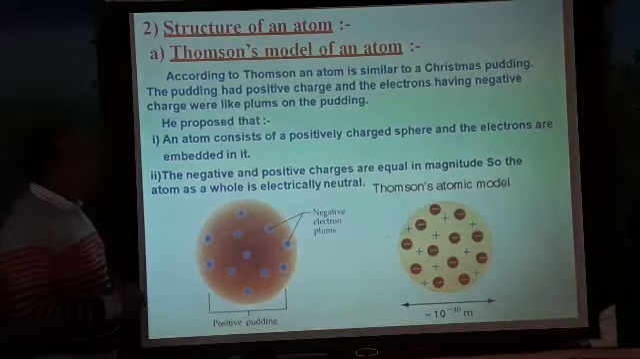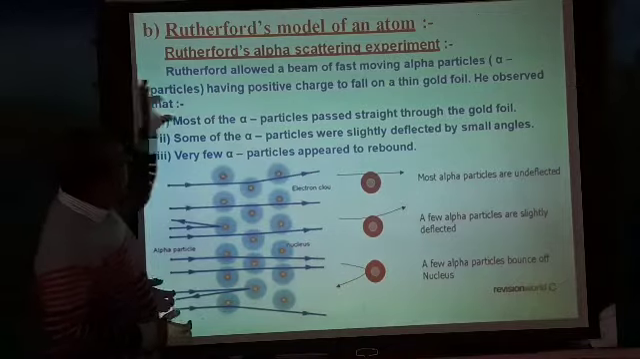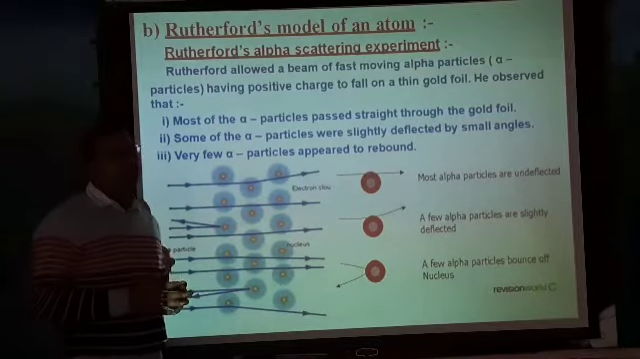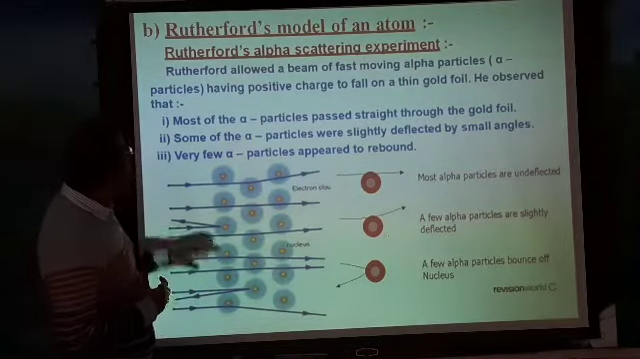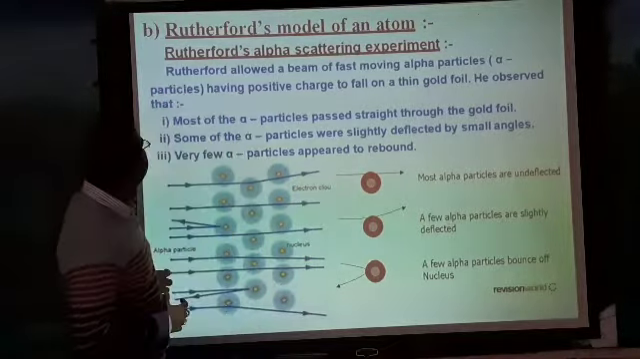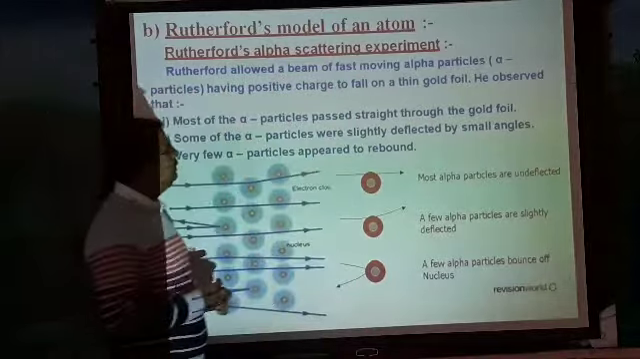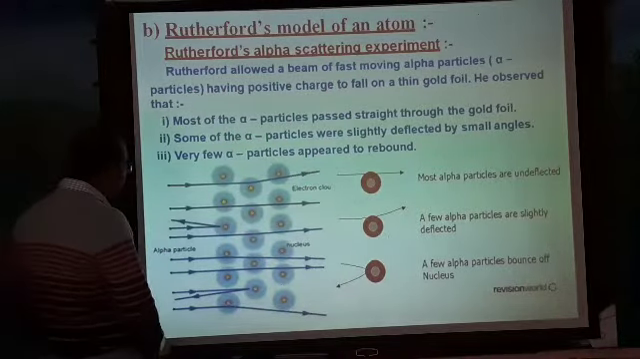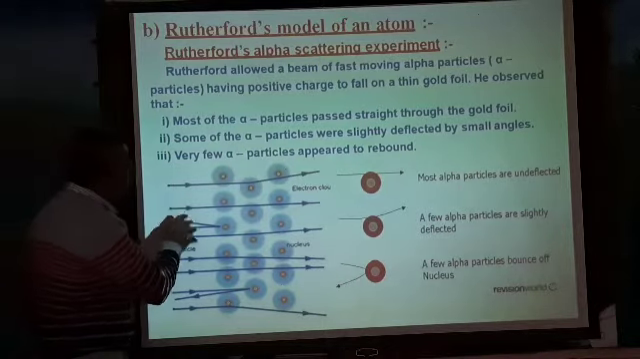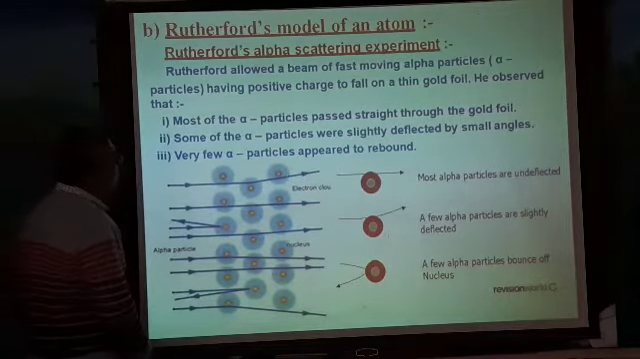If we go to the next model, that is Rutherford's model of an atom. Here is Rutherford's alpha scattering experiment, and he proposed this model by conducting a small experiment. Rutherford allowed a beam of fast moving, positively charged alpha particles to fall on a thin gold foil.